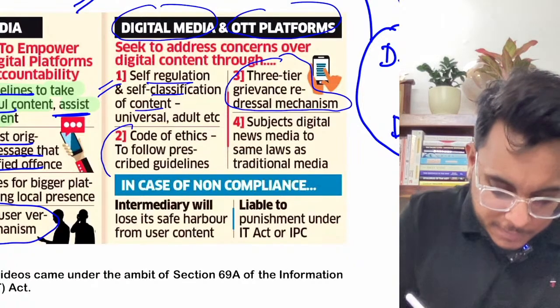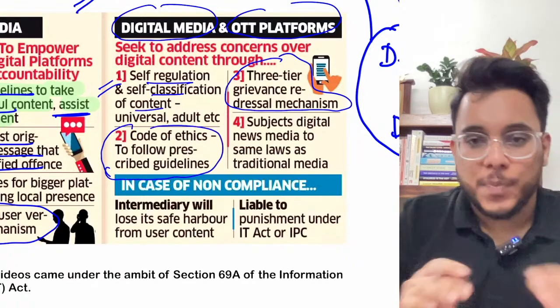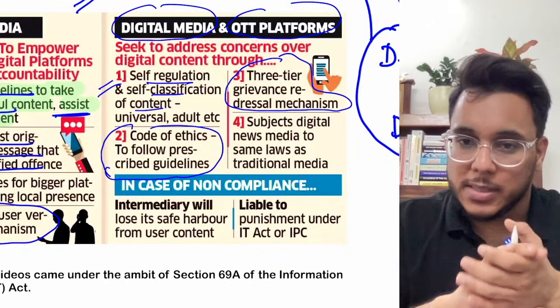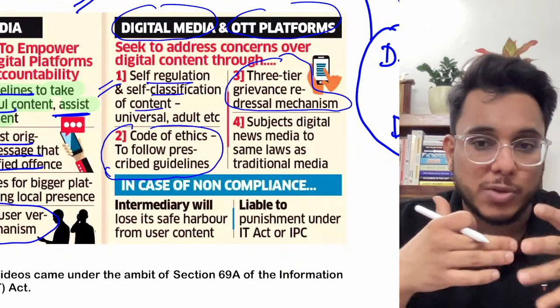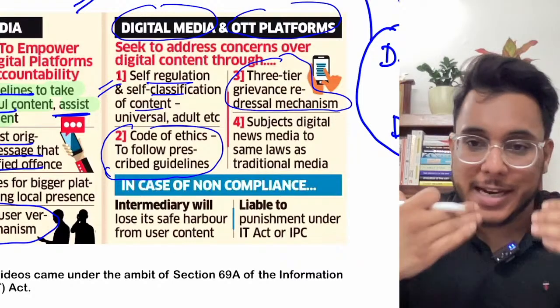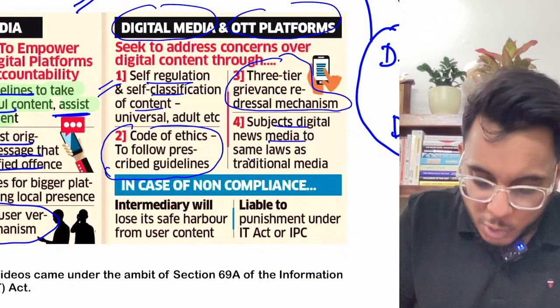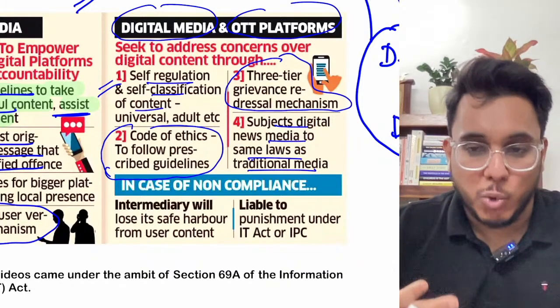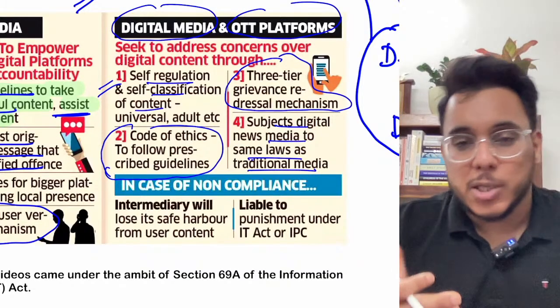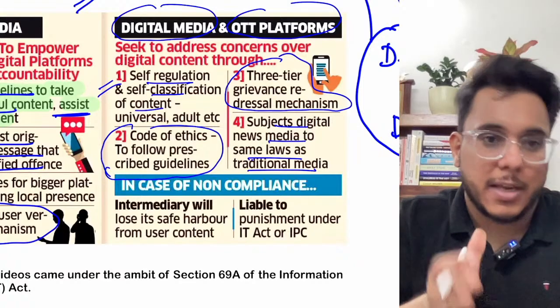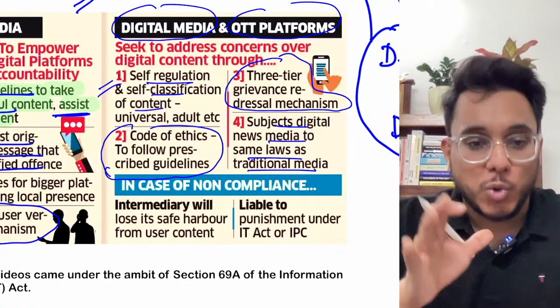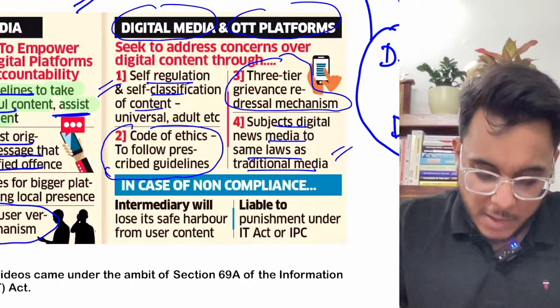Now this particular code of ethics is for the digital media houses. Digital news media need to have a code of ethics and follow that. Digital news media will be subject to the traditional media rules and compliances. For example, whatever compliances apply to a newspaper, similar compliances will be imposed on digital media also.